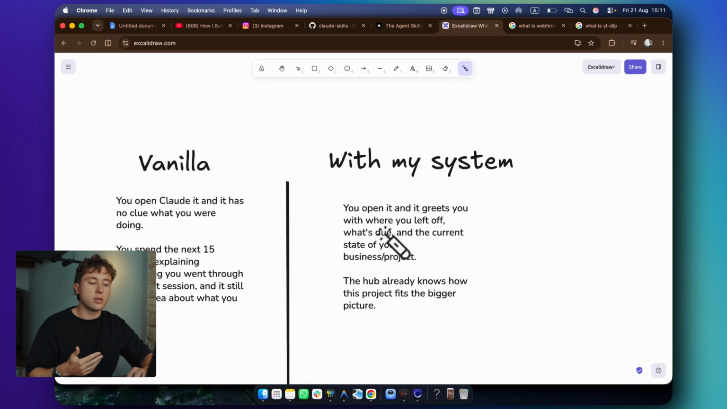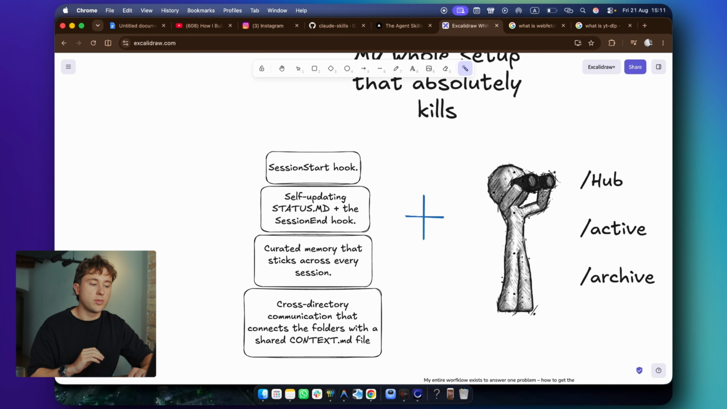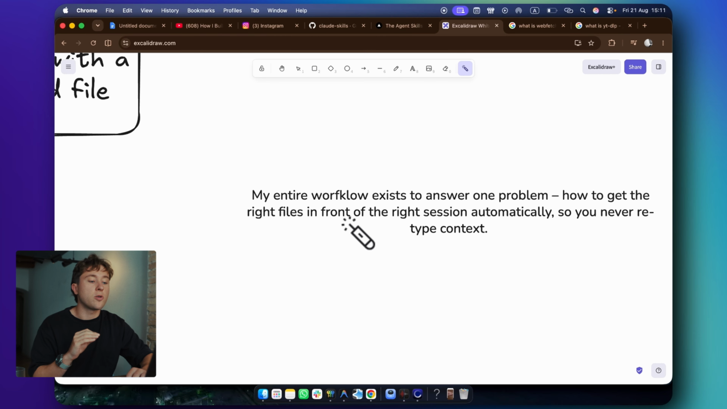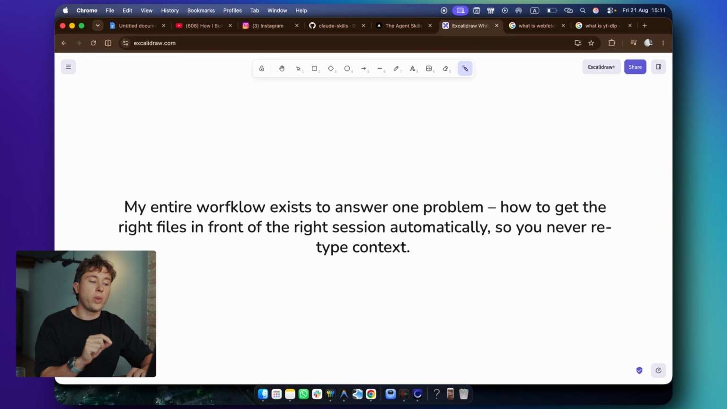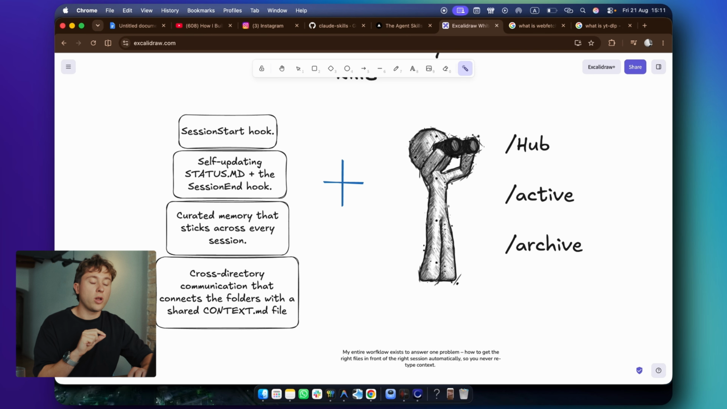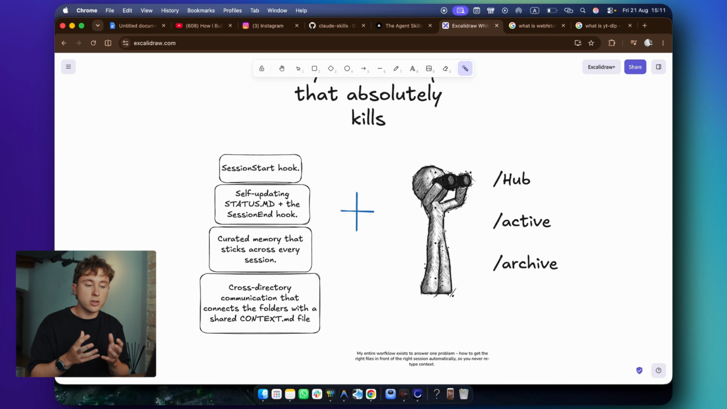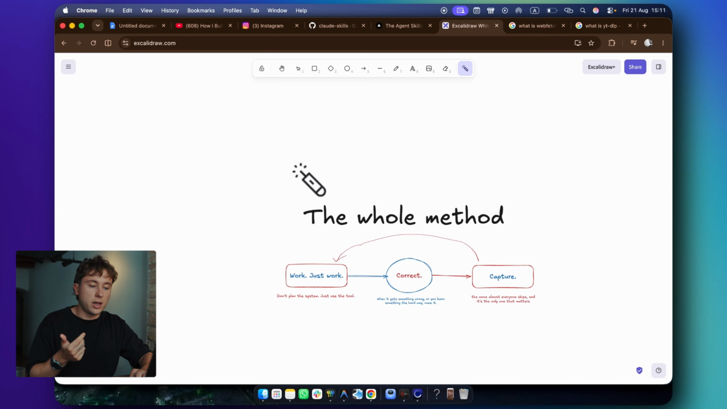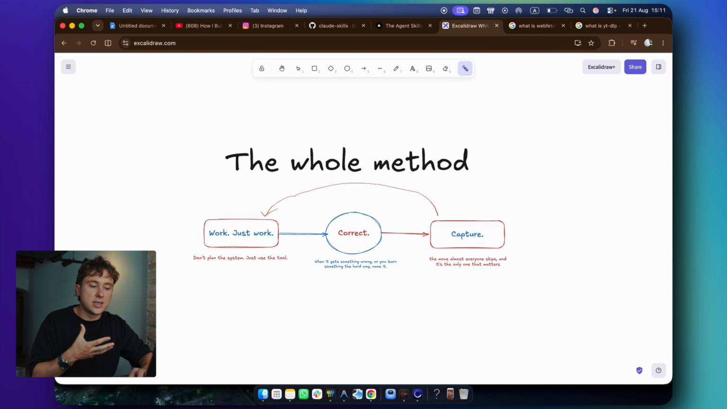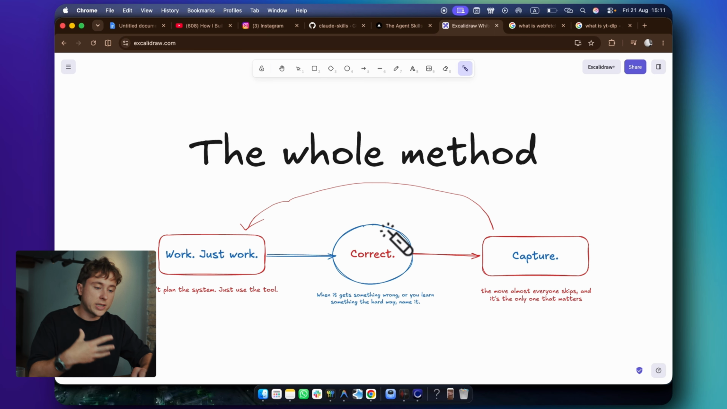You will have to go through mountains and seas to make it remember anything. With my system right here, it never forgets anything. As I said before, everything is files, and this entire workflow exists to answer one problem: how to get the right files in front of the right session automatically so you never retype context. And one thing I have to mention as well, people get kind of scared of all these systems, and that's why most of the people don't even get themselves deep enough with Claude Code because they think that they have to design or structure these kind of insane folder structures and systems. But I want to get back to this whole method. That's exactly how my system was born. I just worked, I corrected, I captured it.